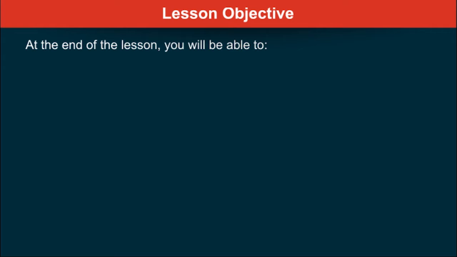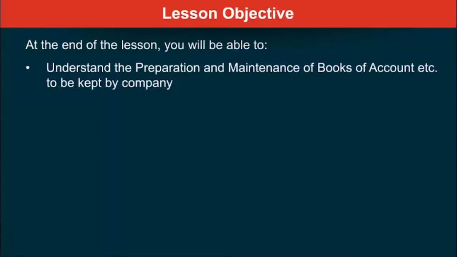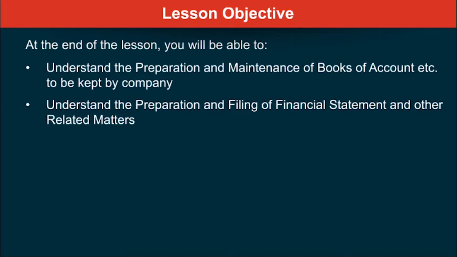Things like that, right? So, where does it come from? It all comes from Companies Act. So, what are we going to learn over here? The learning outcomes of this particular chapter are, first of all, you should know how to prepare and maintain the books of accounts of the company. Then you are supposed to prepare and file the financial statement and other related, which you must have done practically also, very likely.